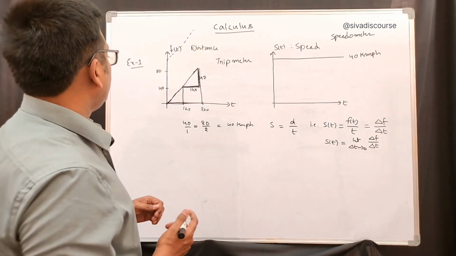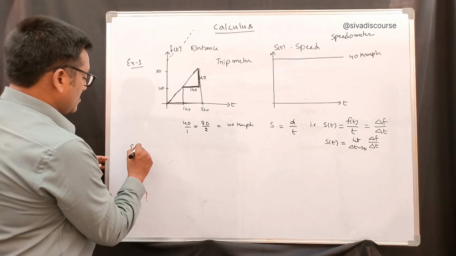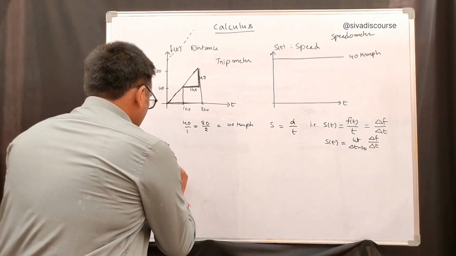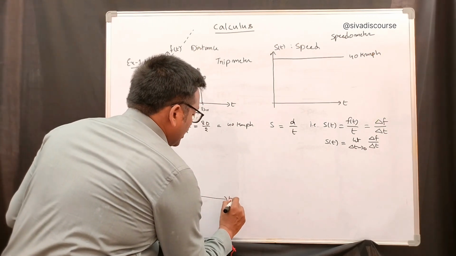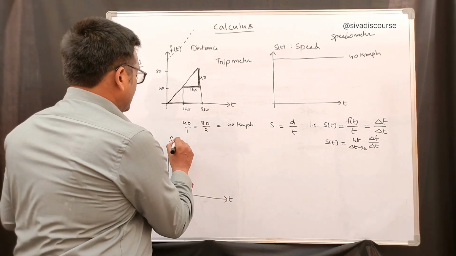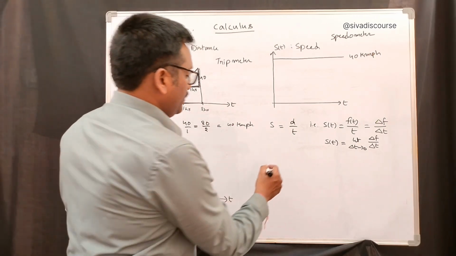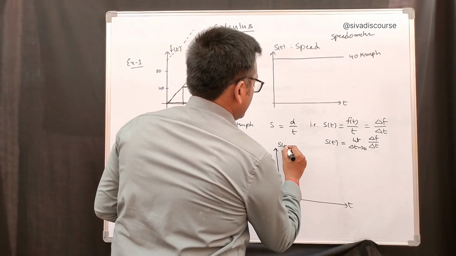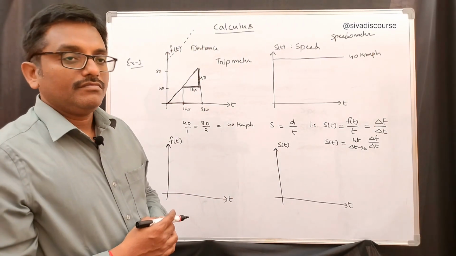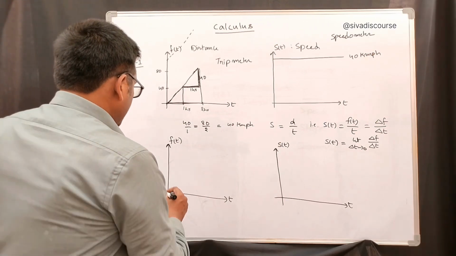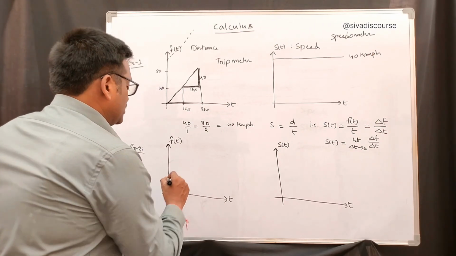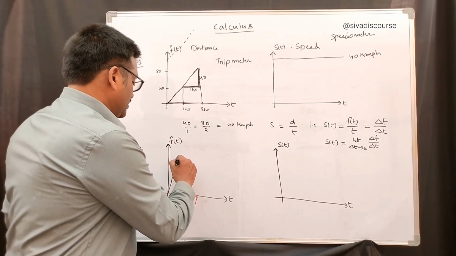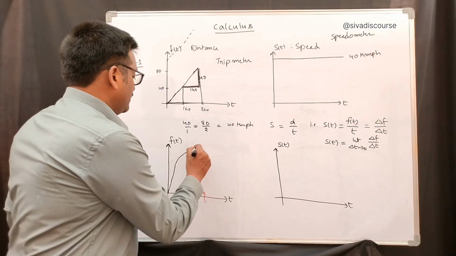So here we consider another example with changing speed. For example, time if we take here, distance if we take here, f of t, and if we consider the speed curve here, time here, and s of t here. First the car started with some speed, and later on you see the speed is decreasing here.